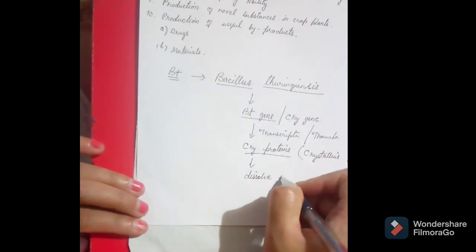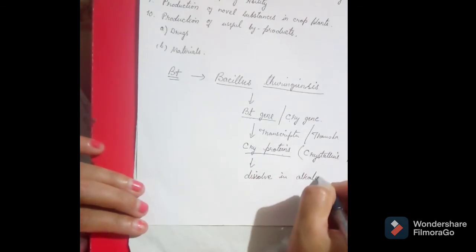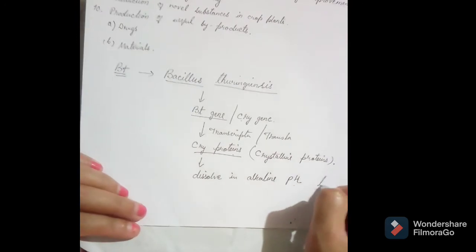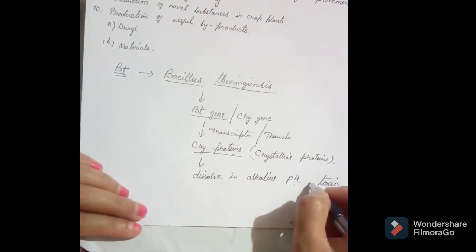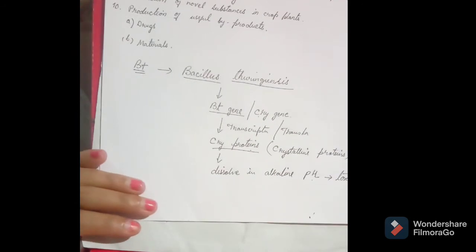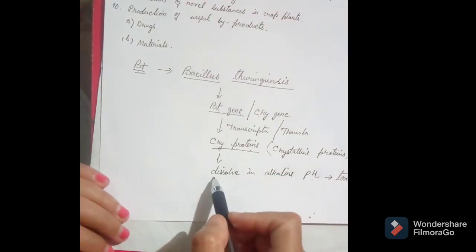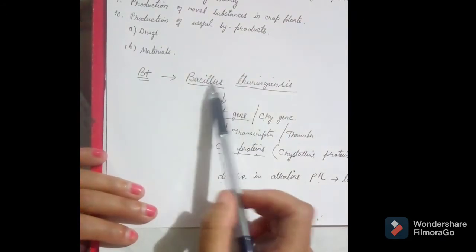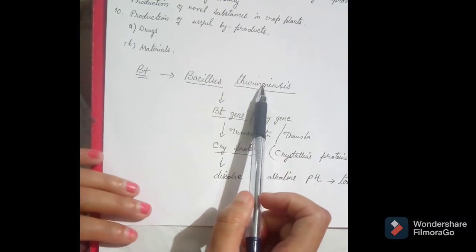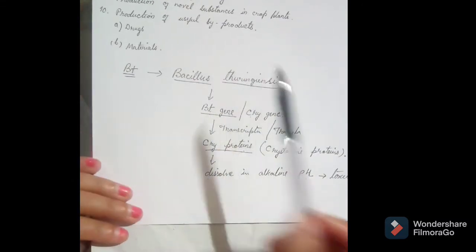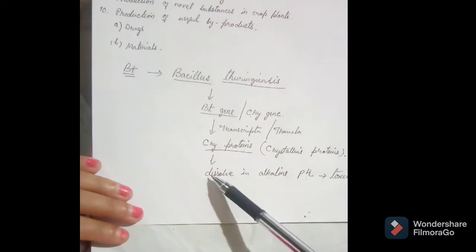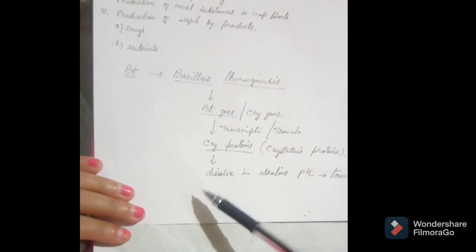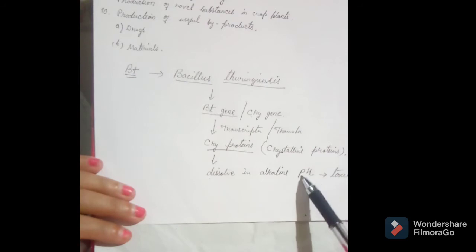These cry proteins get dissolved in alkaline pH, and when they get dissolved in alkaline pH, they become toxic. The cry proteins produced inside Bacillus thuringiensis dissolve in alkaline pH, but in plants the pH is not alkaline.